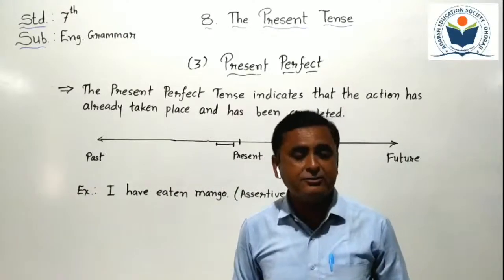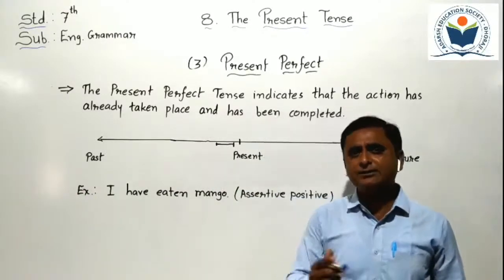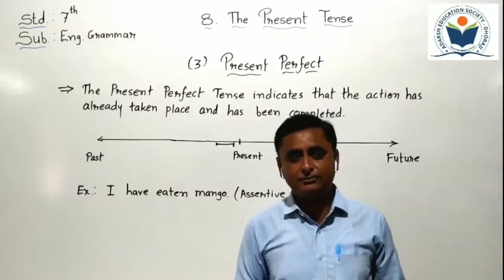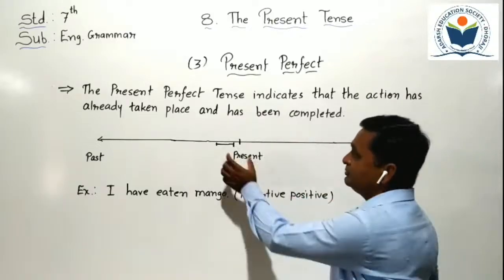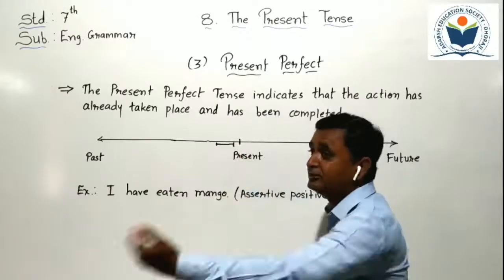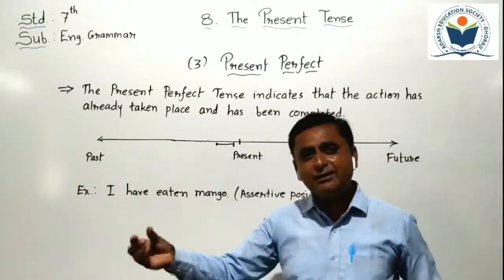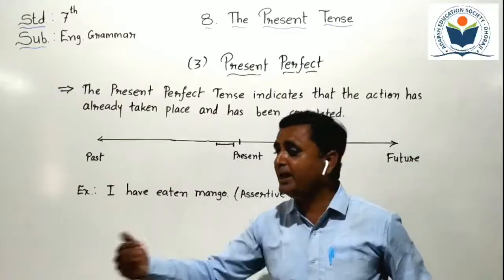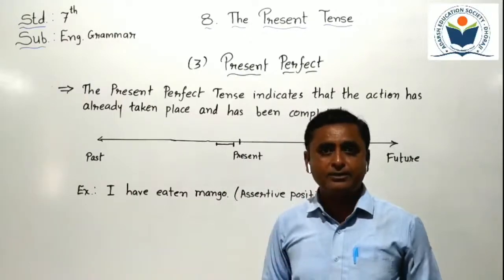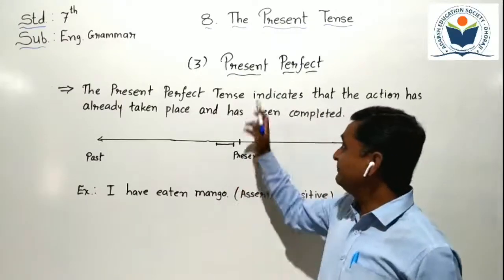Can you understand, students, what I say? We learned this in our 6th standard also. Present perfect tense is used to talk about things that just happened before the present. Something has happened just before you speak. It's known as present perfect tense.